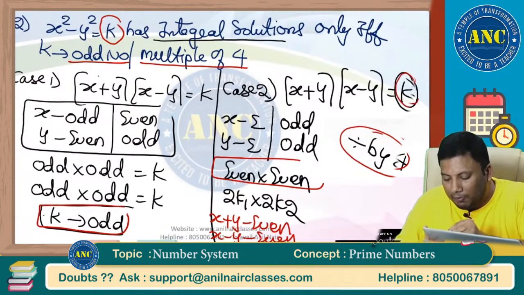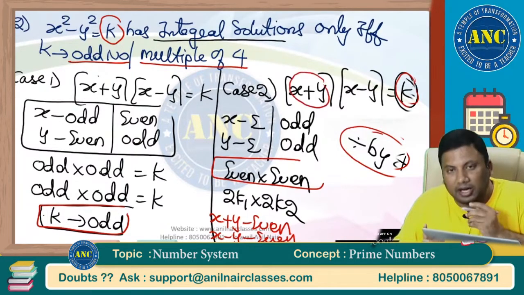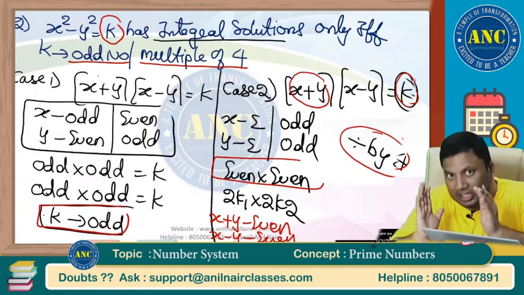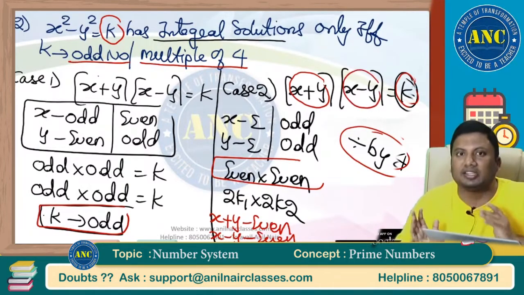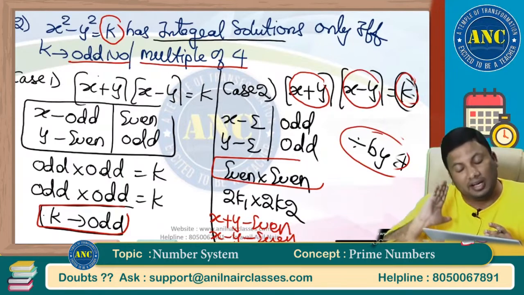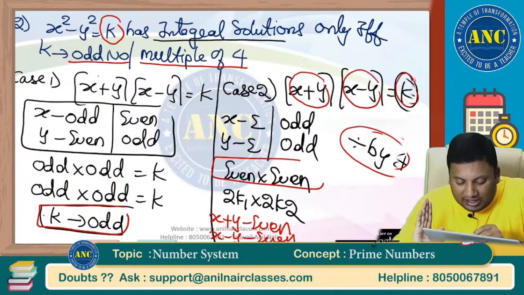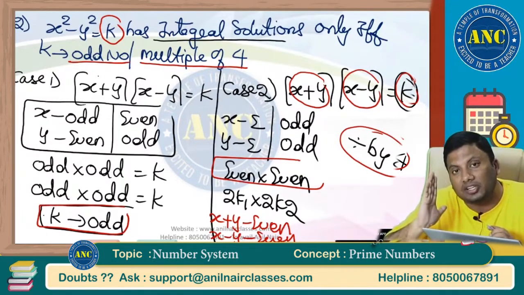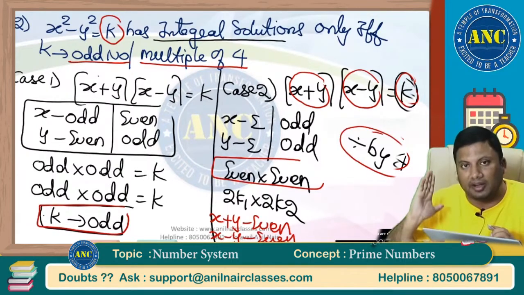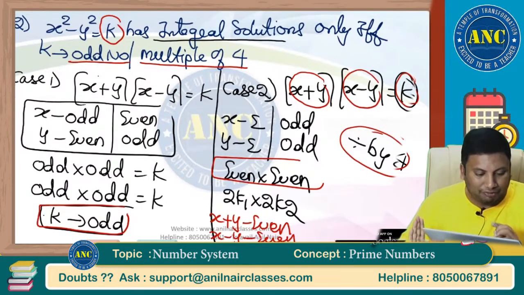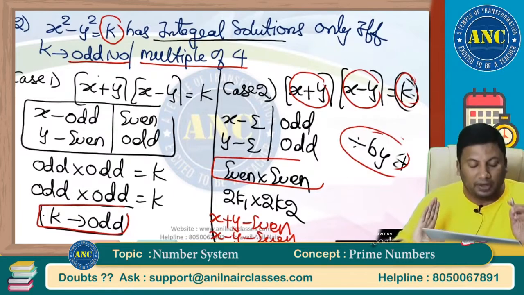When will it be a multiple of 4? When x plus y is an even number and x minus y is an even number, even into even is divisible by 4. If x is odd, y is odd, odd plus odd is even, odd minus odd is even, even into even is divisible by 4. Case 1, case 2. I hope it is clear.